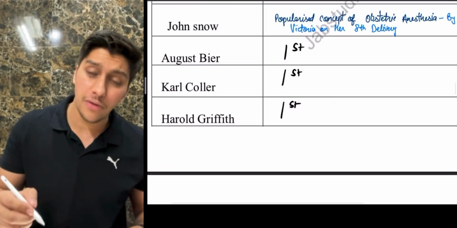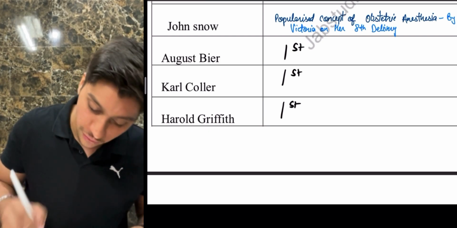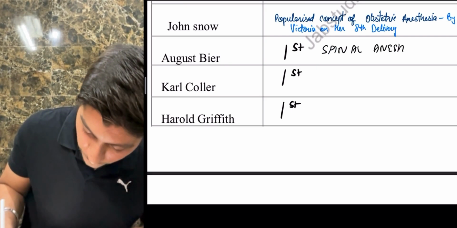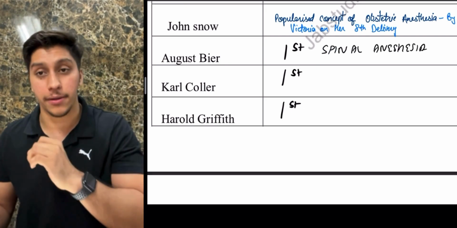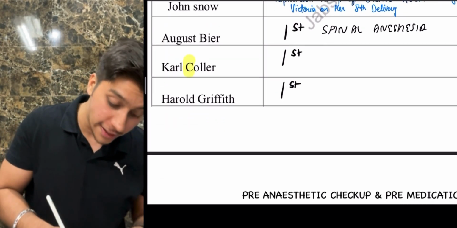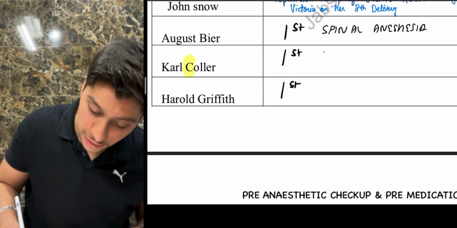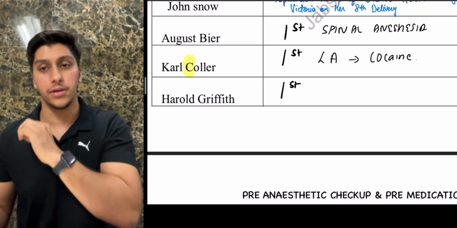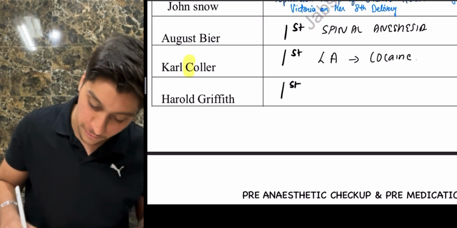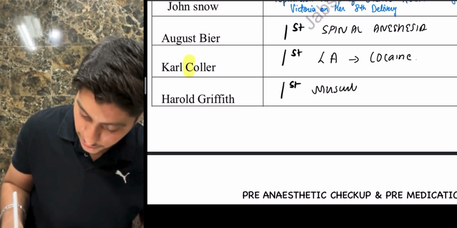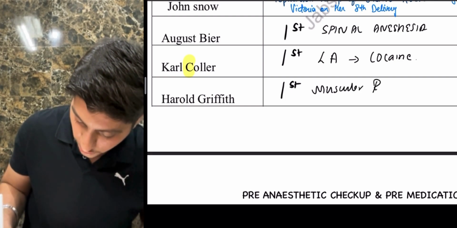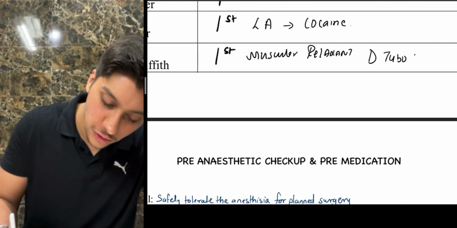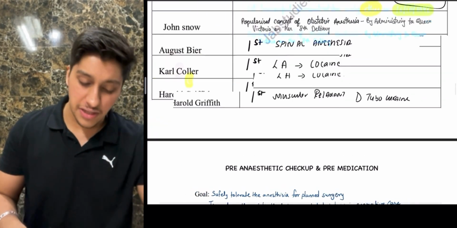August Bier was someone who drank beer, and he was the first one to produce spinal anesthesia by drinking beer. Carl Koller, C for Koller, like cocaine. He was the first one to produce local anesthesia using cocaine. Harold Griffith was the first one to discover a muscle relaxant. If they ask you which muscle relaxant he discovered, it is D-tubocurarine.